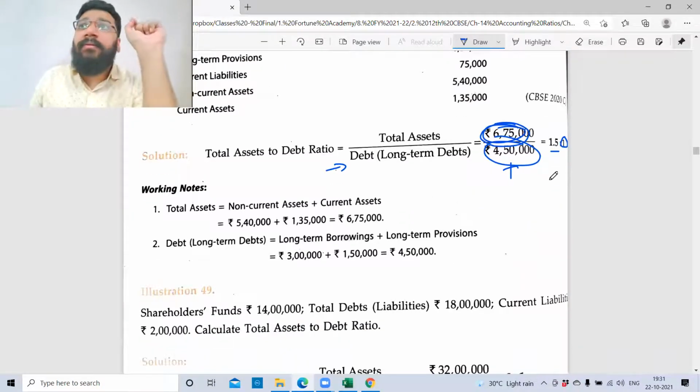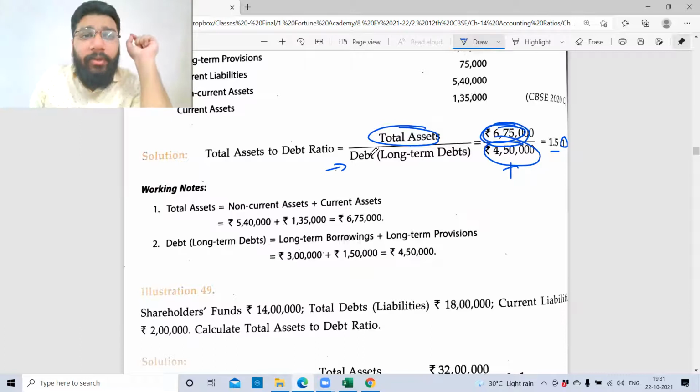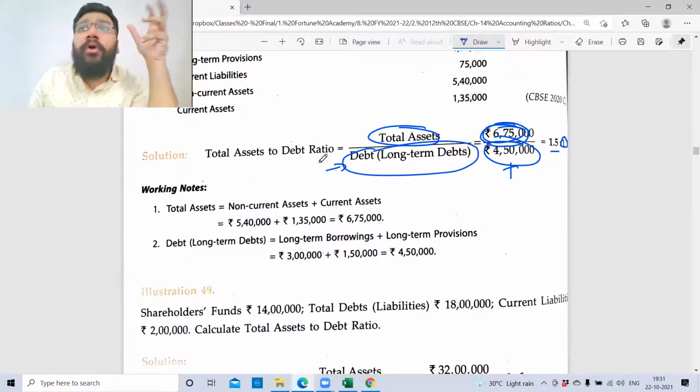Guys, online students, please confirm. Are you able to follow? How much of the asset is available if the company goes into winding up? How much of the asset is available to cover the amount of the lenders?